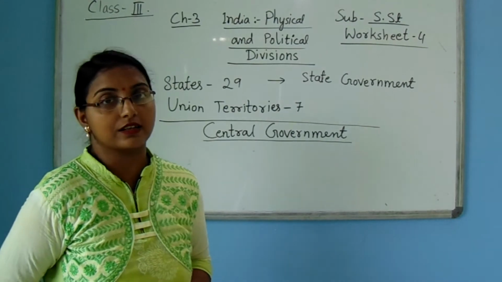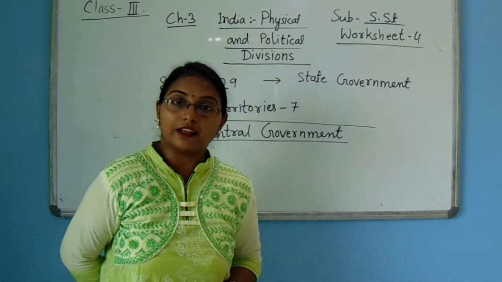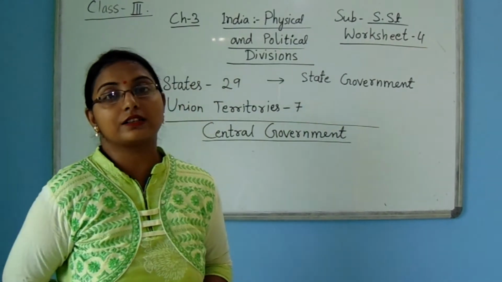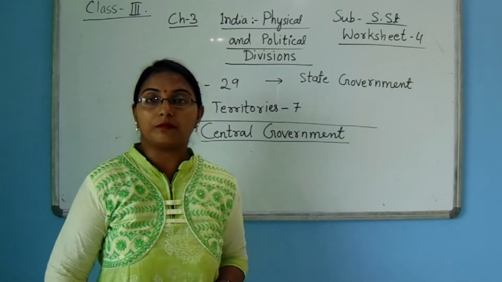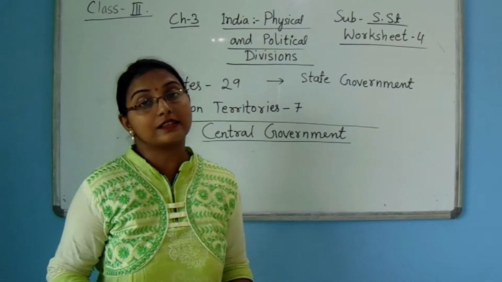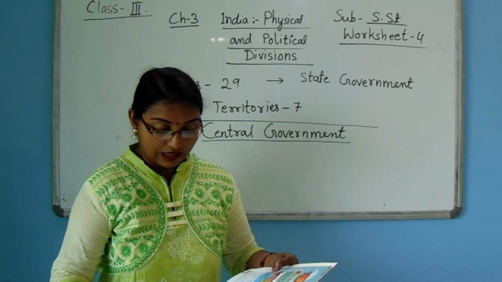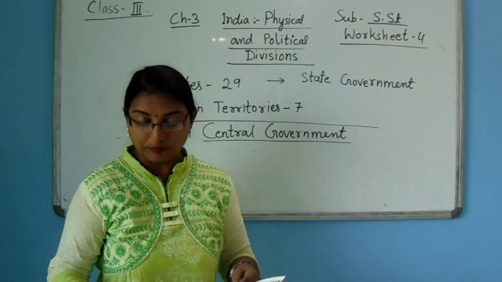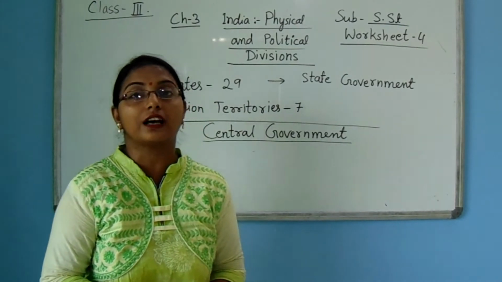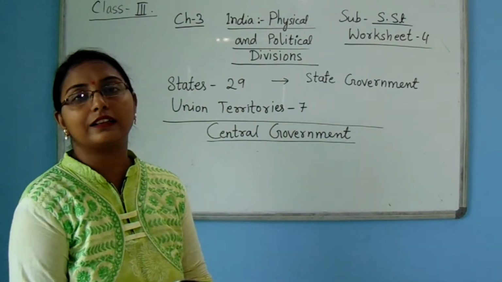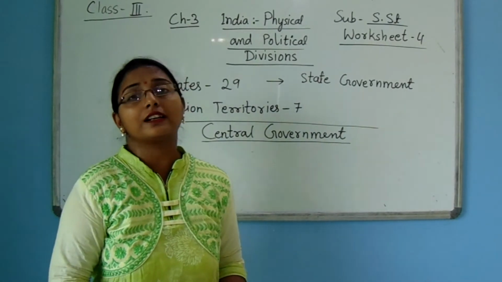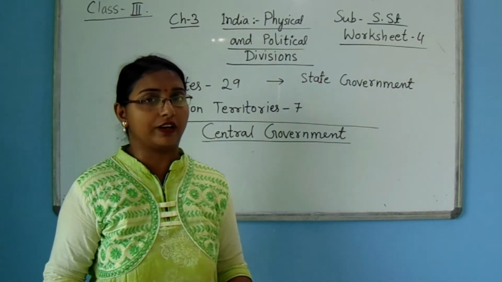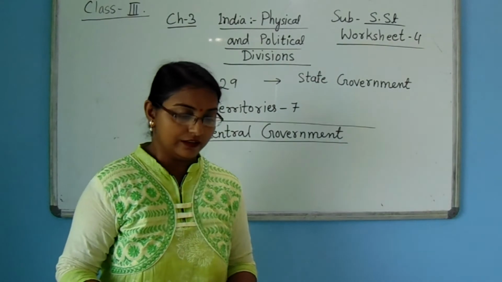Then the Great Indian Desert. Desert means an area covered with a large vast collection of sand. The Great Indian Desert lies in the northwestern part of India and it is the Thar Desert. Hardly any crops are seen there. That means the soil there is not cultivated, not so fertile.